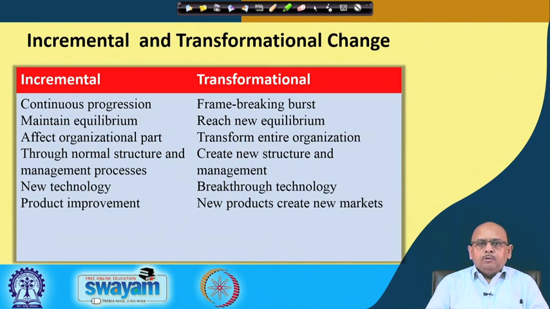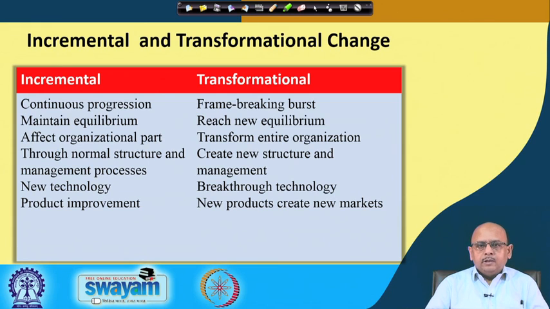So, for example, you want to go for updation of the technology or you want to improve the product process. So, you basically engage yourself in certain progressions which are incremental in nature, right. So, suppose you have taken step 1, then you move to step 2, then you move to step 3. So, this is an incremental change, right. So, you are moving ahead step by step to bring about some changes in the technology or in the product.